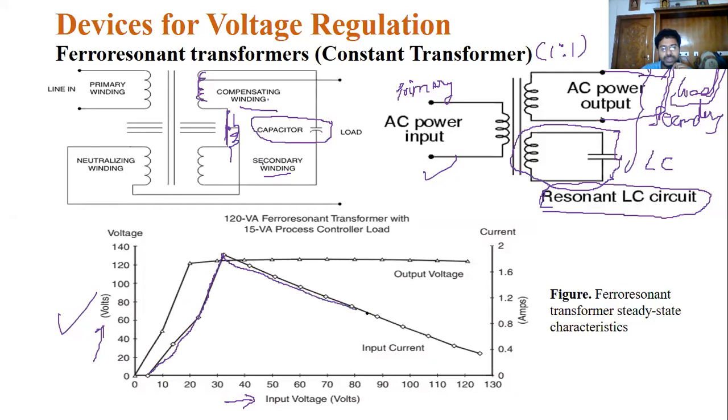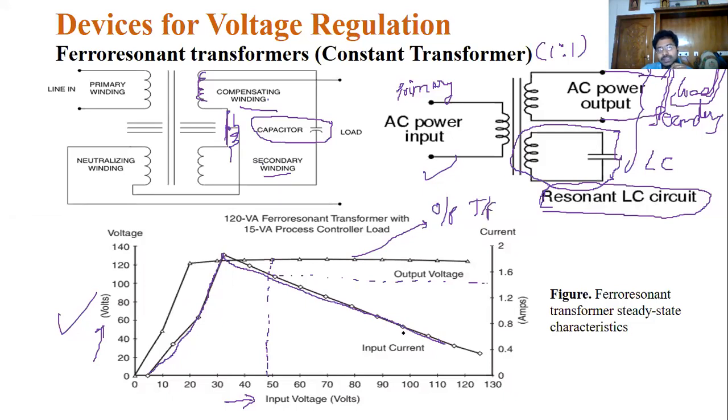Suppose a 50 volt system, 50 volts input voltage. Now see this current waveform. The current is dropped to 1.6 amperes. Now see this, this is the output of the ferro resonance transformer.